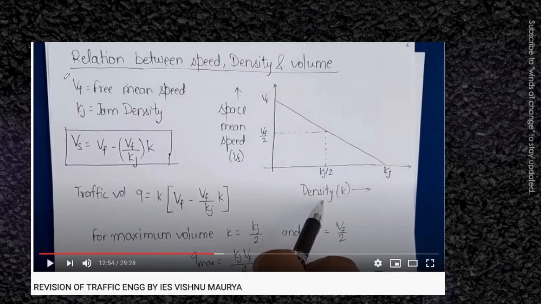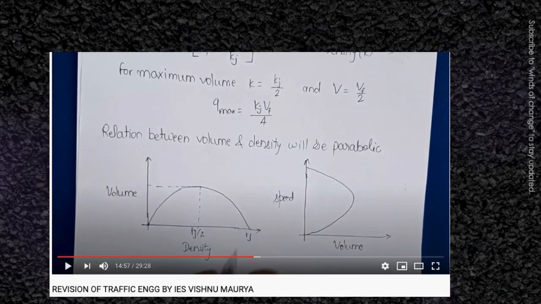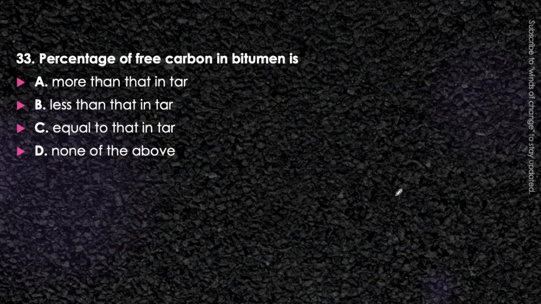Got the concept here? You can watch it here also. We have explained it in the video of revision of traffic engineering. Here you can find that with increase in the space mean speed, the density will decrease. When speed is maximum, that is the free flow velocity, at that time density will be 0, while when the speed becomes 0, which was our case in the question, this becomes the jam density, the maximum density. And the second case asked in the question, with respect to speed and volume: when speed becomes 0, you can see here that volume also becomes 0. So we have already explained it. Let's move to the next question.